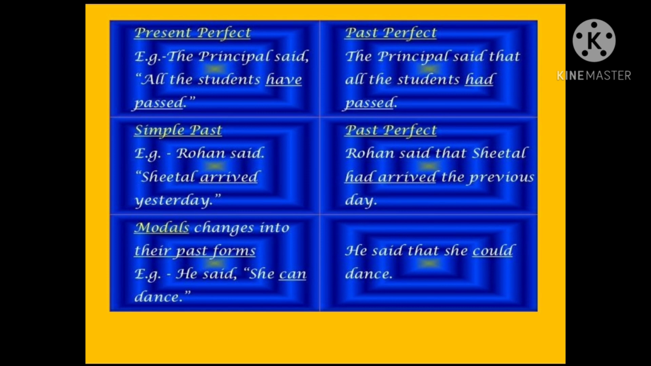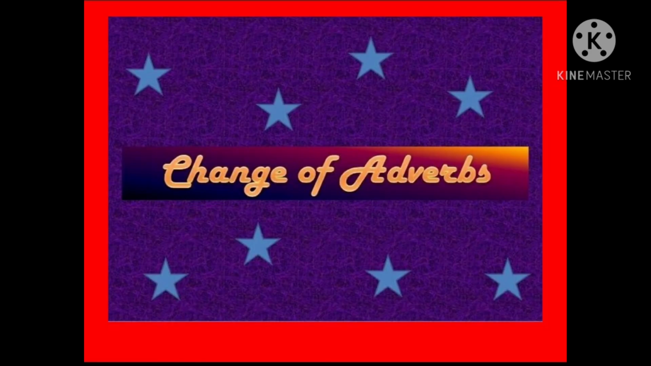Then what about modals, auxiliary verbs? Auxiliary verbs change into their past forms. Can changes into could. He said, "She can dance." He said that she could dance. Okay, can changes into could, like that. May will change into might, like that. Got it? Next, let's see the change of adverbs. The change of adverbs is very important in the reported speech.